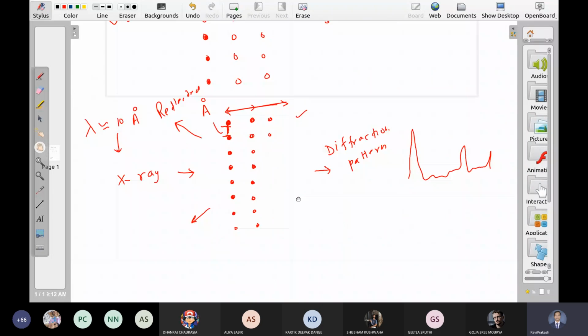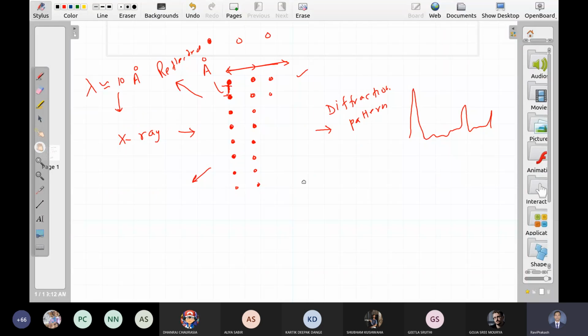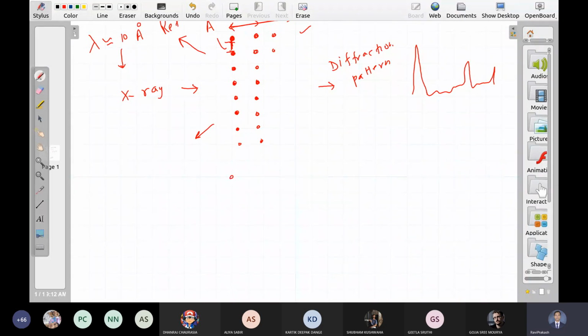The idea looks easy, but it is not that easy. Why? Let me again draw this crystal. So what is the pattern of slit here? You may say that the slits are arranged in this way. But is it the only arrangement? I can say that slits are arranged in this way also.